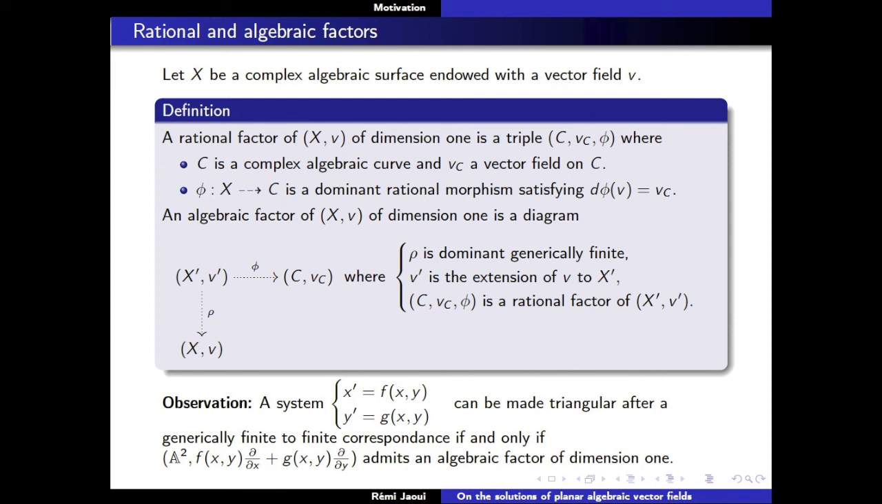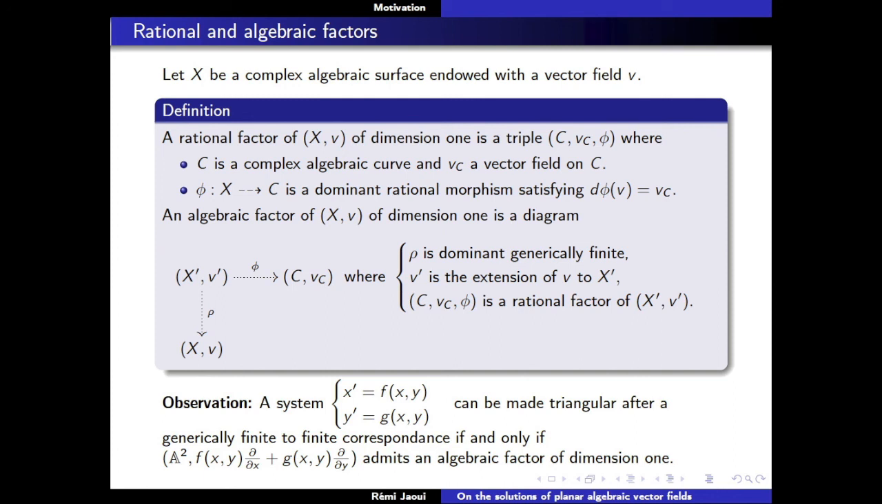Since the derivation extends uniquely to the algebraic closure, every time you're given such an X', you've got a V' which extends V uniquely. The V' is uniquely determined by V. And what you call an algebraic factor of (X,V) is a rational factor of such a generically finite extension. You see that you can have an arbitrary generically finite extension. There's no obstruction here, because every time you've got V, you can extend it uniquely to V'.